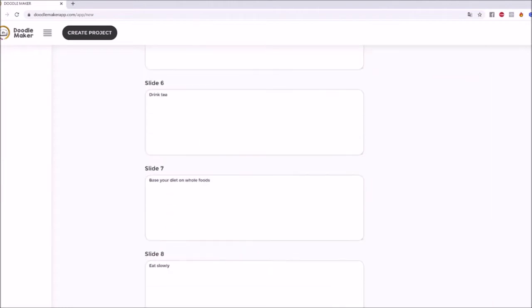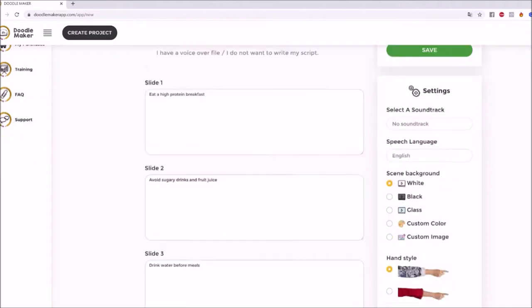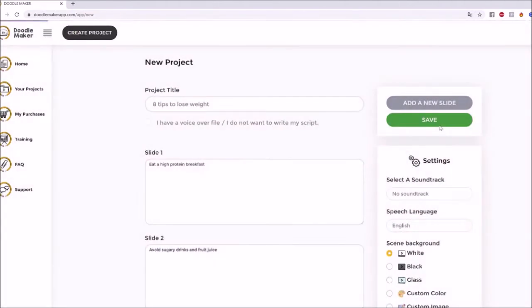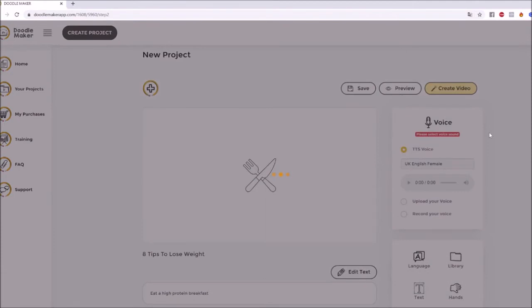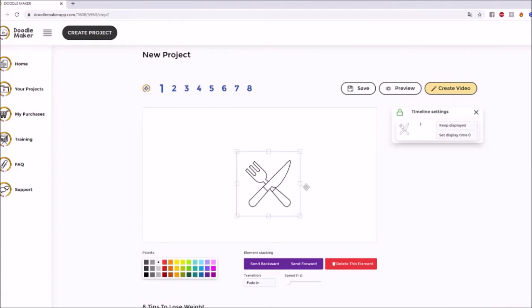It makes that AI engine much more perfect for you to work with. So now let's go next, and then I'm going to click save, and there you go. In just a few seconds, automatically it's going to pick all the doodle assets that would be relevant to this. So for example, eat a high protein breakfast. It's going to have this breakfast icon right here, as well as the doodle assets.